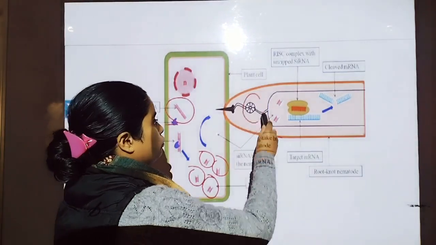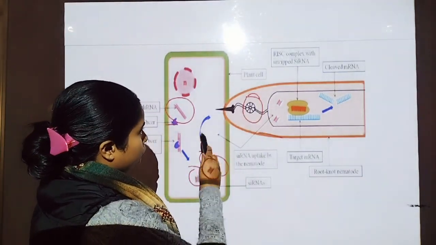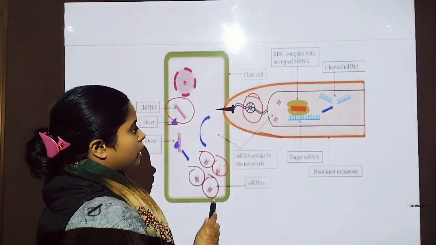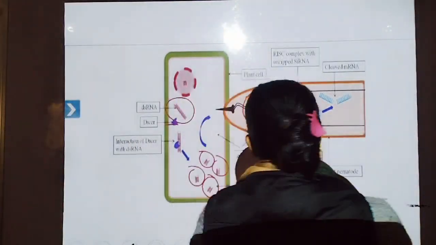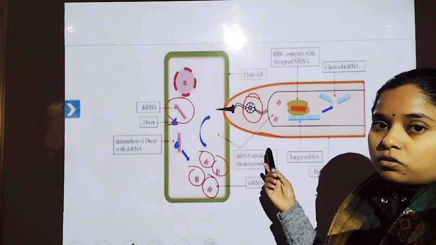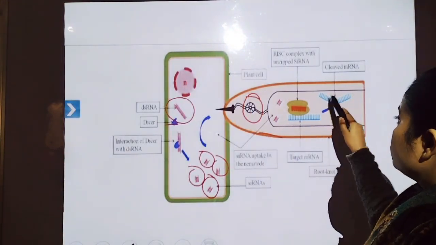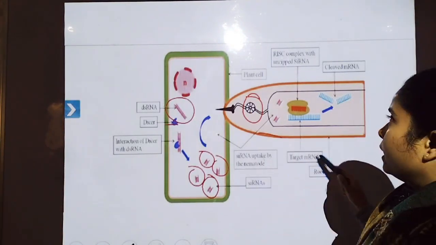Whenever they suck the fluid, these small RNAs also get transferred into their cells. The double-stranded RNA also gets transferred into the gut of Meloidogyne incognita.